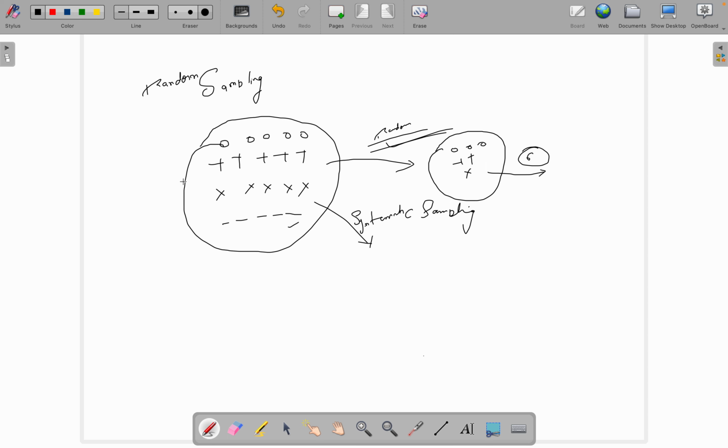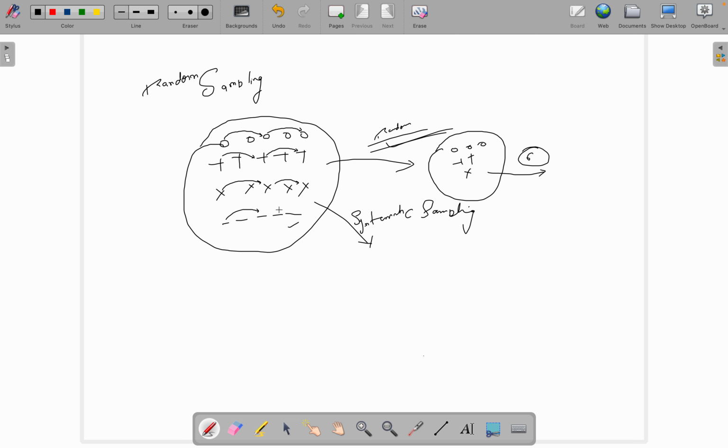So systematic sampling is like, I am selecting this one, then I am going next to this. Okay, then I'm just skipping this one and going here. Likewise, I'm selecting this one, skipping this one and going to this one. Then after this, I'm not selecting this one and going to this one. Likewise, this also. Okay, so you can see that we are doing this in a systematic manner.